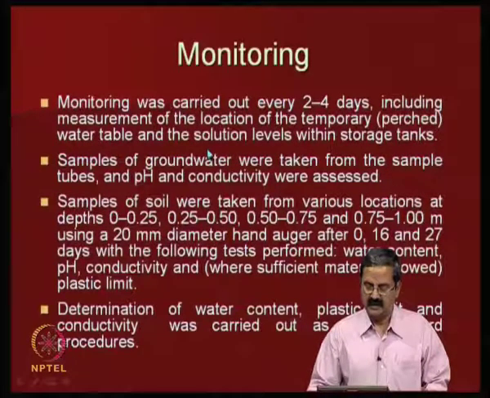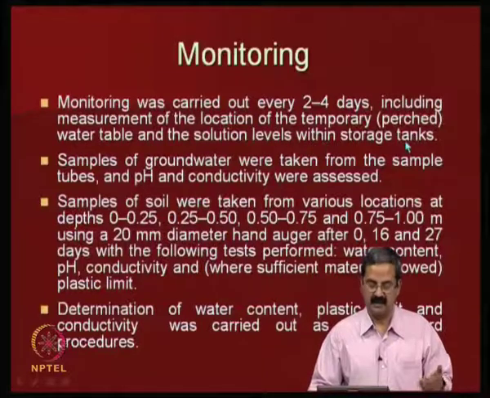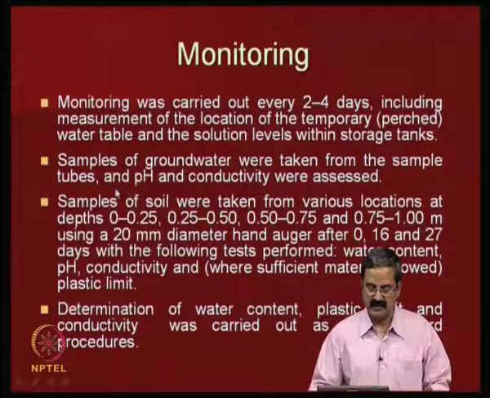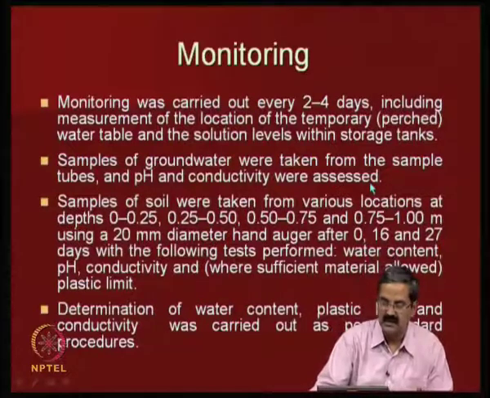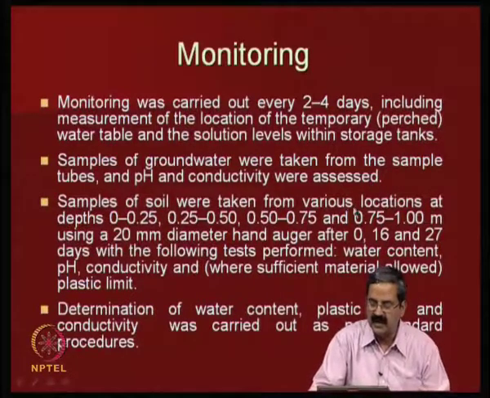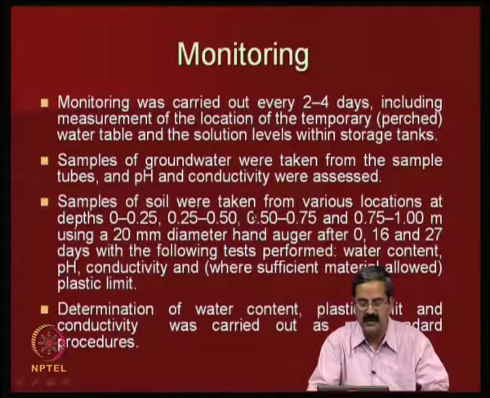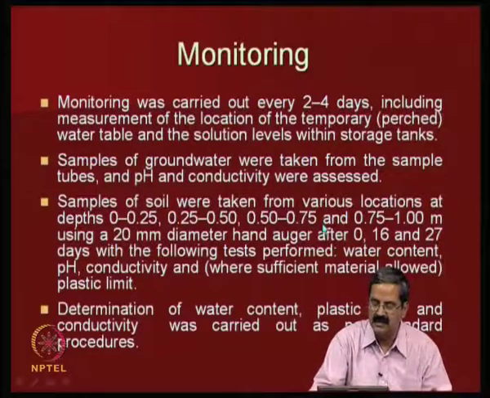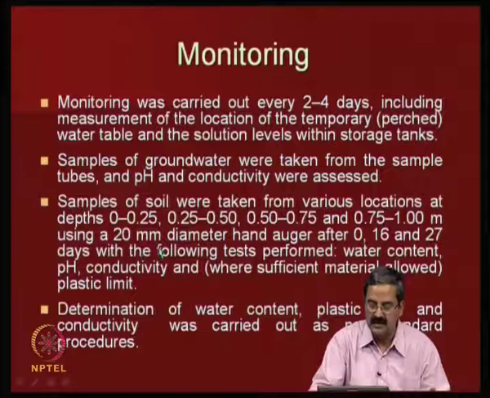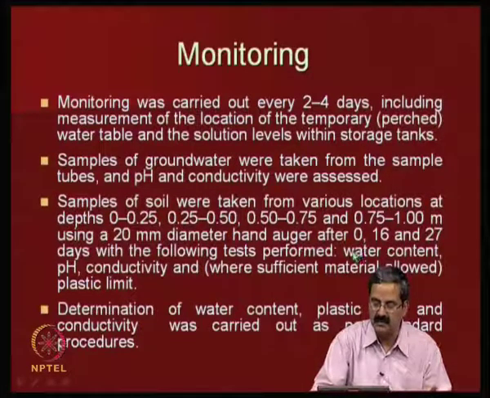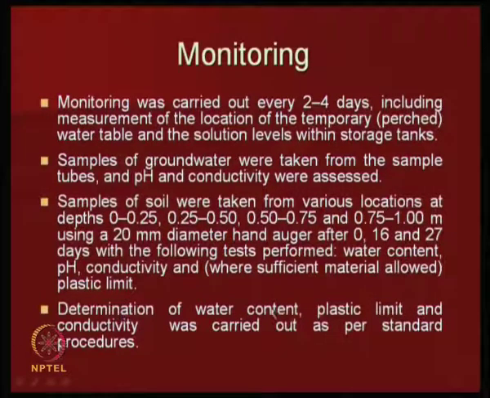Then they were looking at solution levels within the storage tanks. Samples of groundwater were taken from the sample tubes and pH and everything was measured. Samples of the soil were taken from various locations at 0 to 0.25, 0.25 to 0.5, 0.5 to 0.75 using a 20 mm diameter hand auger after 0, 16 and 27 days following the test. They performed water content, pH, conductivity, all that. Determination of water content, plastic limit and conductivity was carried out as per standard procedures. So, they are trying to look at the results now.